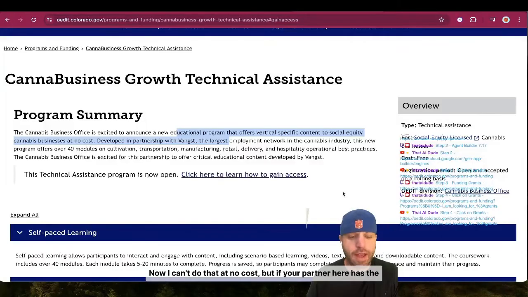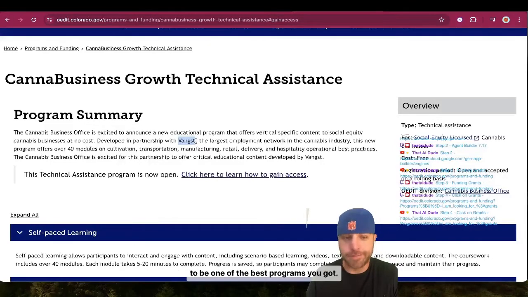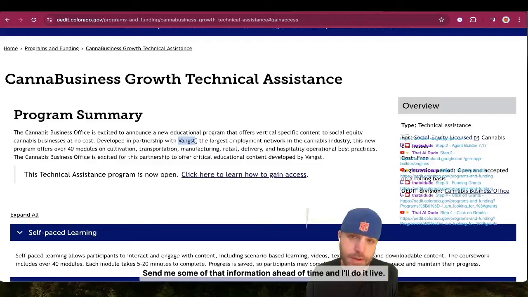Now, I can't do that at no cost, but if your partner here has the funding for it, I can develop that in a hurry with AI, and it's going to be one of the best programs you've got. If you'd like me to prove that, you let me know when you have 30 minutes available. Send me some of that information ahead of time, and I'll do it live.